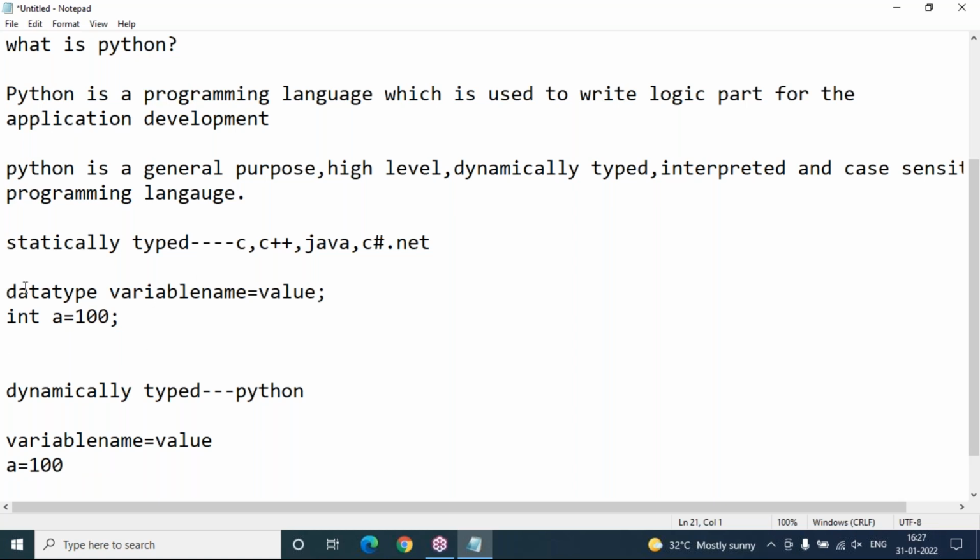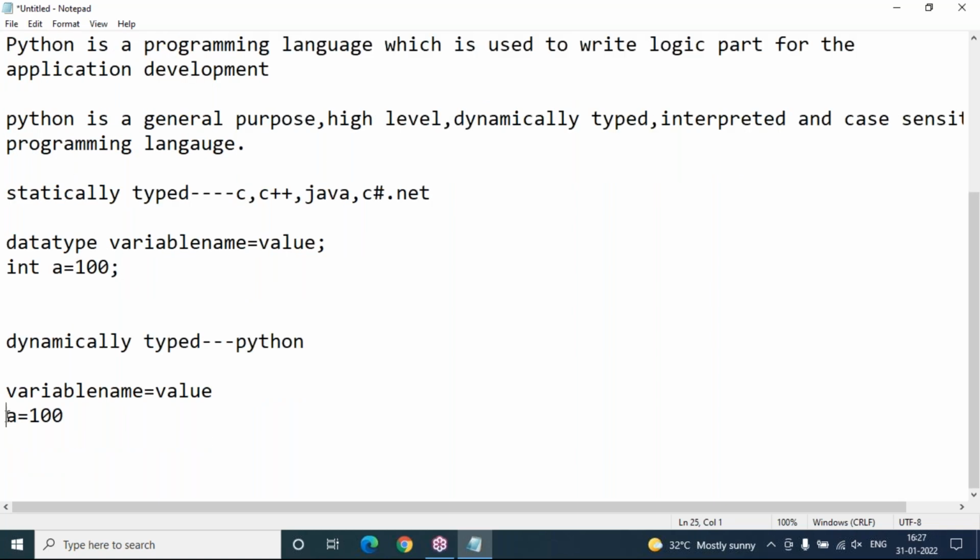Other languages are statically typed, means before execution of the program, at the time of writing the code, you have to specify the data type of your variable. So the programmer should have clarity on data types. But in Python programming, no need to focus on which data type it is, just focus on your value and assign it to the variable. Based on the given value, the data type will be decided internally.